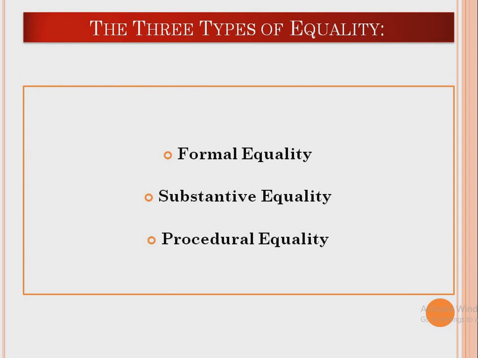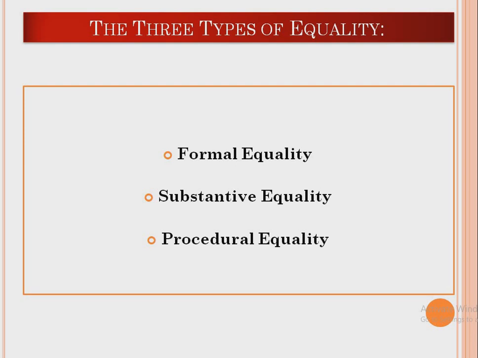Now, we are going to talk about three types of equality: formal equality, substantive equality and procedural equality. Why do we need to talk about these three types, whereas we have already talked about other types of equalities in the previous module, such as natural equality, political equality, civil equality, legal equality, economic equality, and so on and so forth.